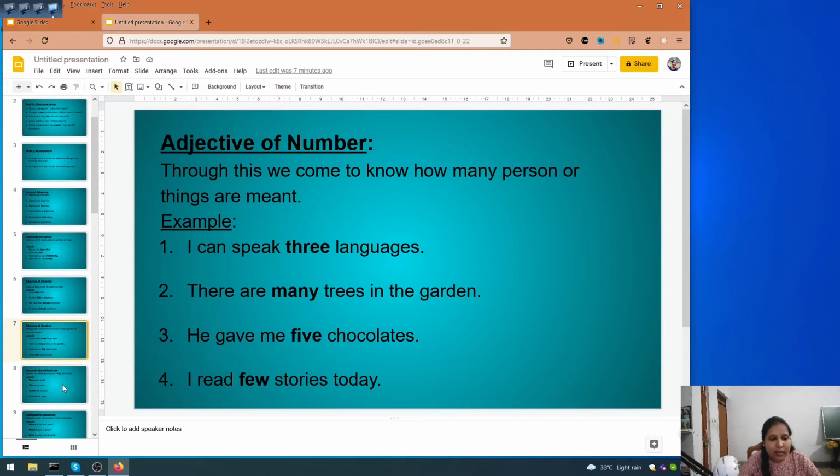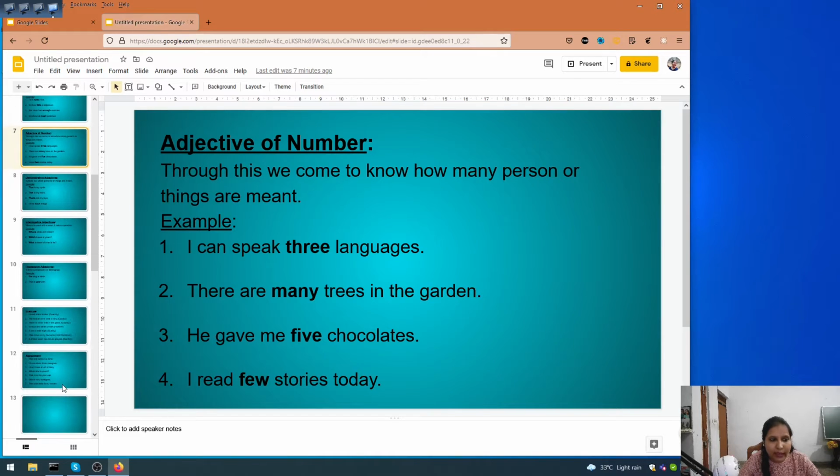Okay, and then adjective of number. Number means the things which we can count. For example, I can speak 3 languages. Yes, how many languages can I speak? 3, and I can count it as 1, 2, 3. There are many trees in the garden. He gave me 5 chocolates. I read few stories today. Okay, so all these words are countable, means we can count them.